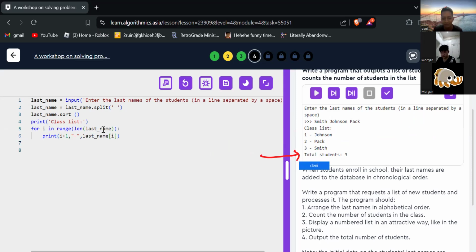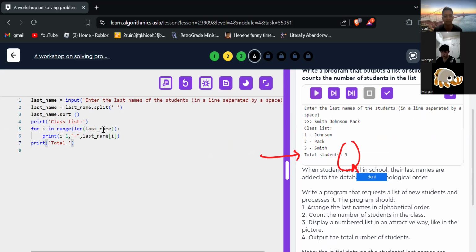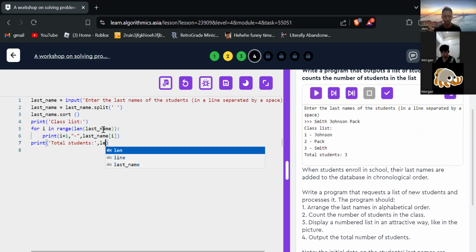Total students 3, based on the length of the last name items. Yeah, okay, that's right.